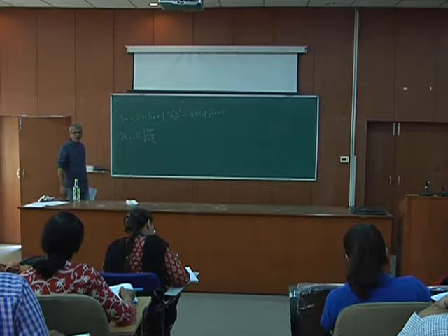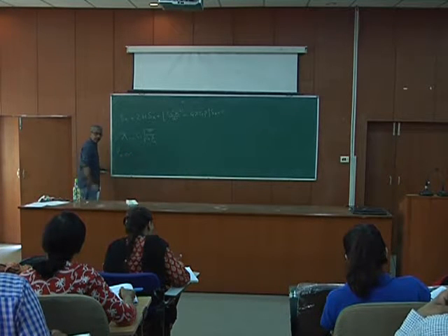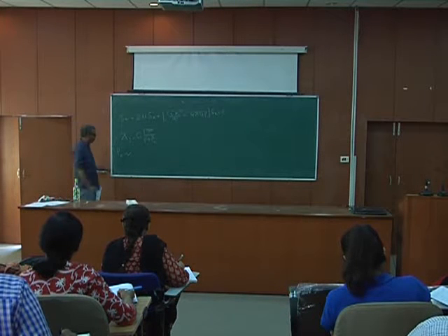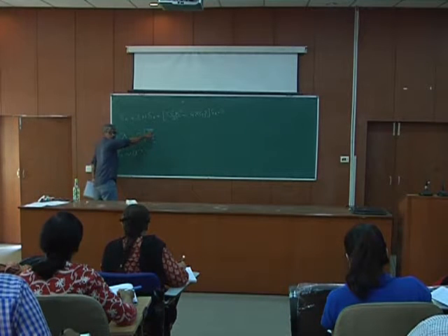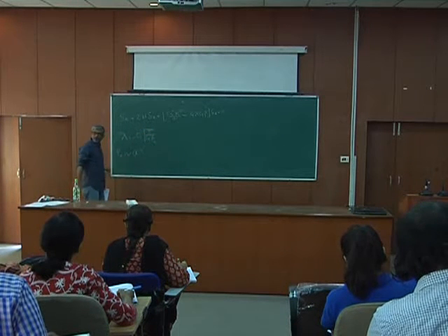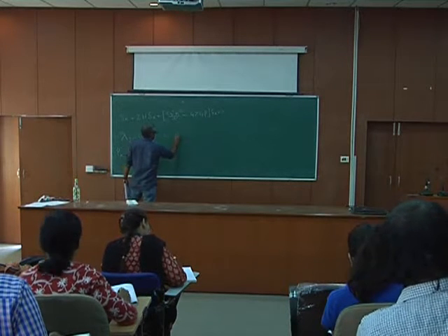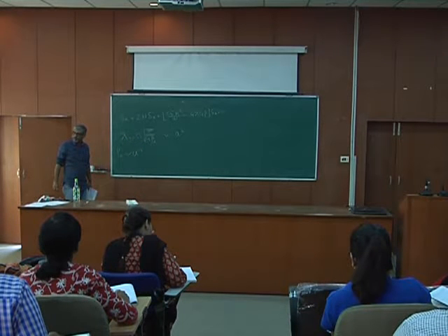Now rho r goes as 1 by a to the power 4, so the square root goes as a squared, so the Jeans scale goes as a squared.